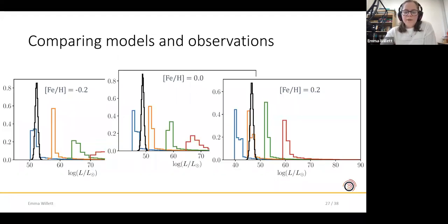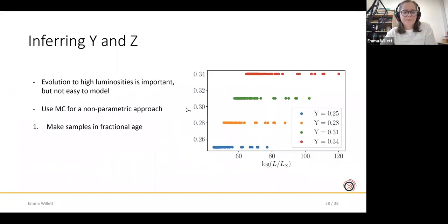So how can we make best use of this observational feature? We don't just want to compare the position in this plane of big populations. We'd like to do this on a star-by-star basis. So to do that, we would like to take a non-parametric approach, because this evolution towards high luminosities, though it's very rapid, is important, and it's not information that we want to throw away.